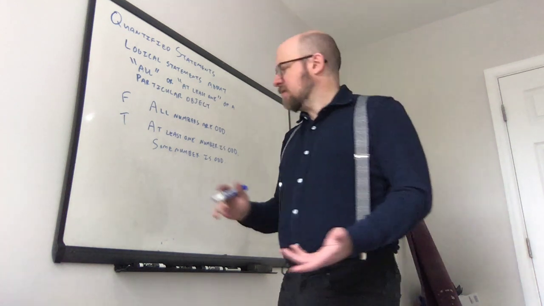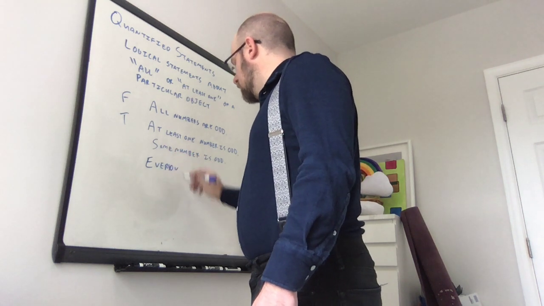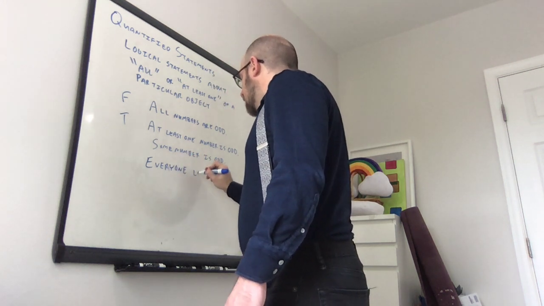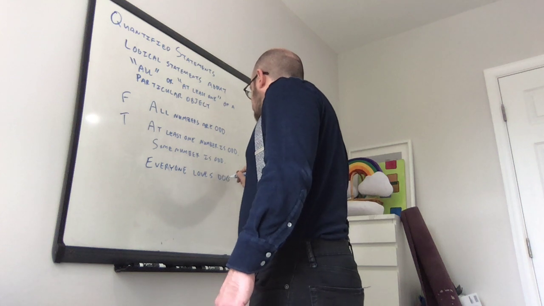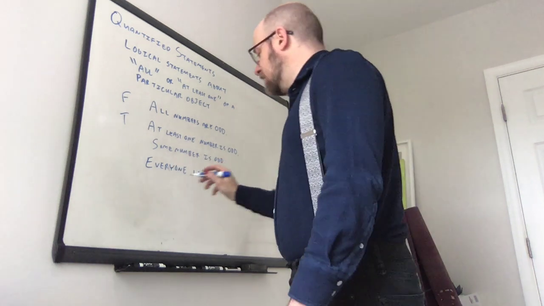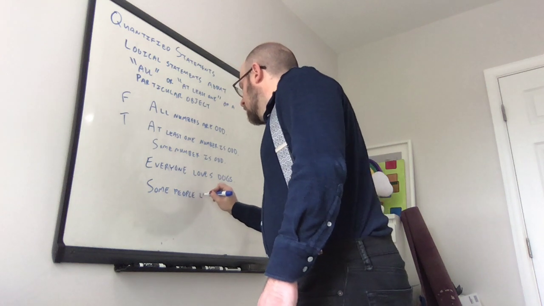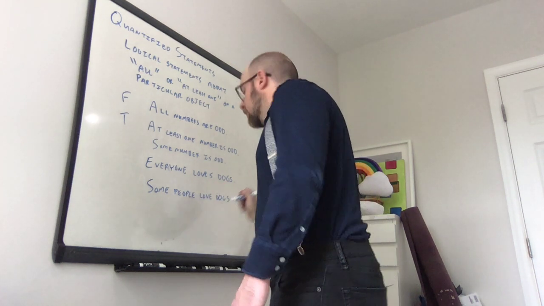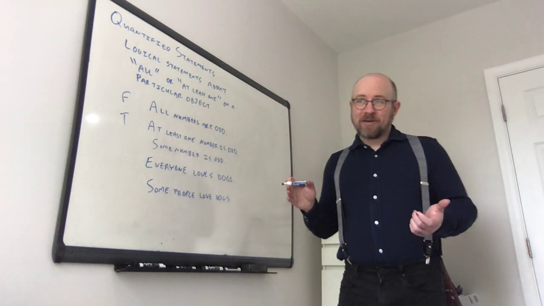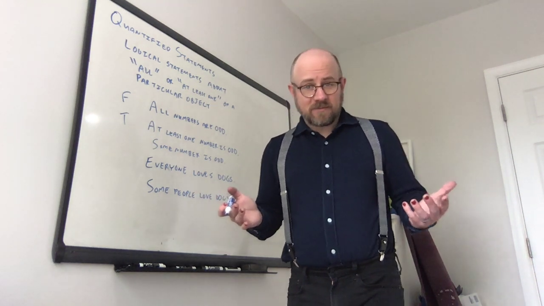They can be about other things, right? Like you could say everyone loves dogs. That's a quantified statement. It's making a statement about all people, as opposed to some people love dogs. Okay? Very different statements. Everyone loves dogs. Probably not true. There are probably people who don't. Some people love dogs. Certainly true. There are people out there who love dogs, right?